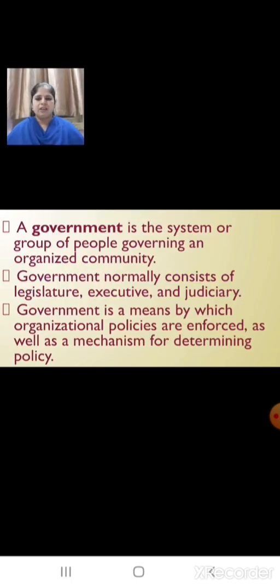Children, you know that a government is the system or group of people governing an organized community. And government normally consists of legislature, executive and judiciary. The government is a means by which organizational policies are enforced as well as a mechanism for determining policy. That means government is the mechanism or group which governs and implements decisions in an organized manner, formed under certain written rules.